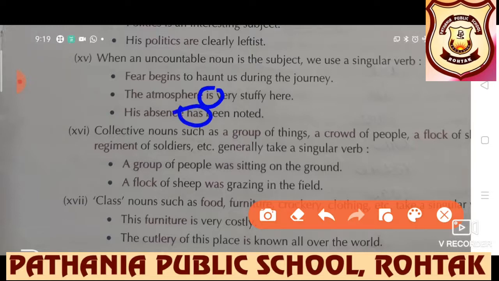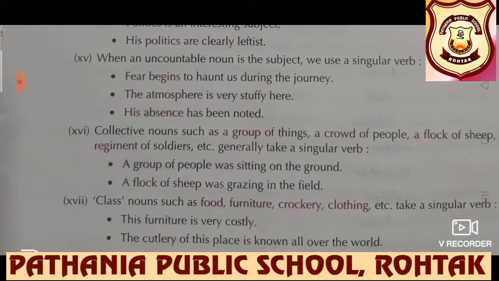Collective nouns such as a group of things, a crowd of people, a flock of sheep, a regiment of soldiers, etc. generally take a singular verb. A group of people was sitting, not were. A flock of sheep, here we are talking about a singular noun because it's a group. So, a flock of sheep was grazing, not were.